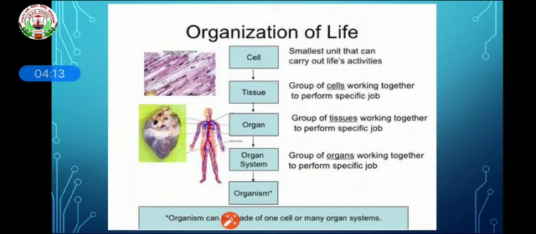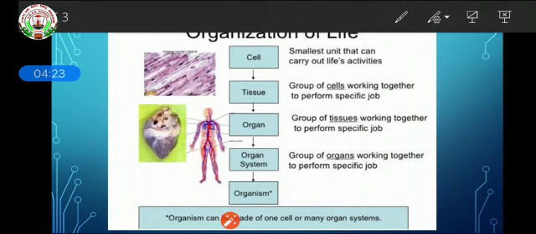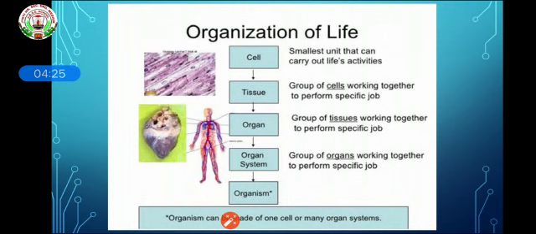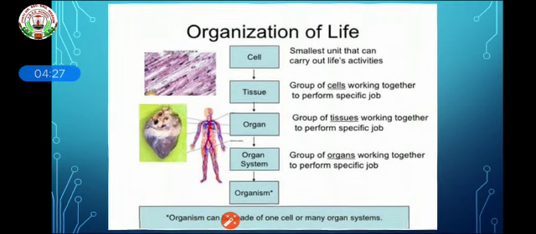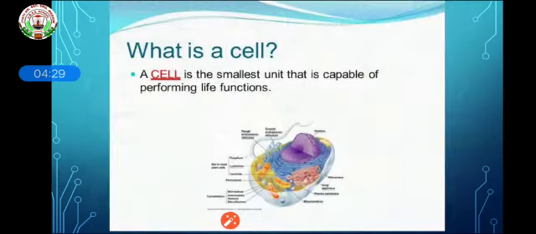For example, digestive system, circulatory system, there are many systems in our body, and these organ systems together make an organism. So this is the complete organization of life starting from the cell. In all living organisms, the cell is the basic smallest unit. The cell is capable of performing all kinds of functions or activities.